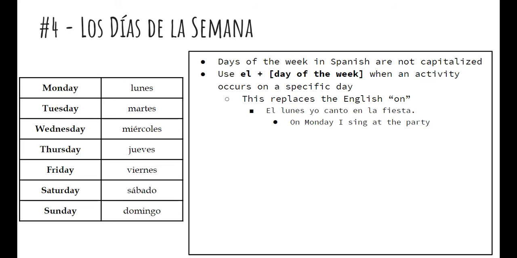And notice here "at" is the word en. So most of the time, "at" in Spanish is going to translate to the word en. So for them, it would be the same to say "on Monday I sing at the party" or "on Monday I sing in the party." It's really kind of the same thing.